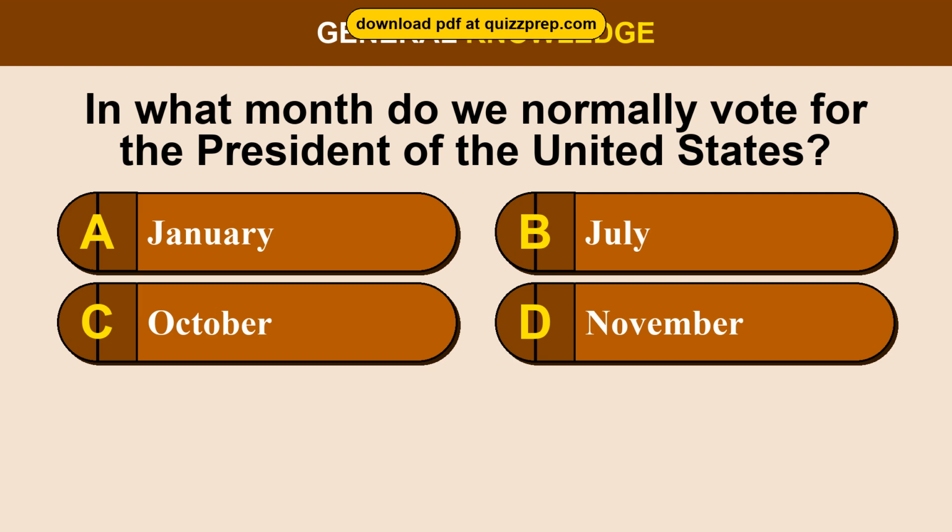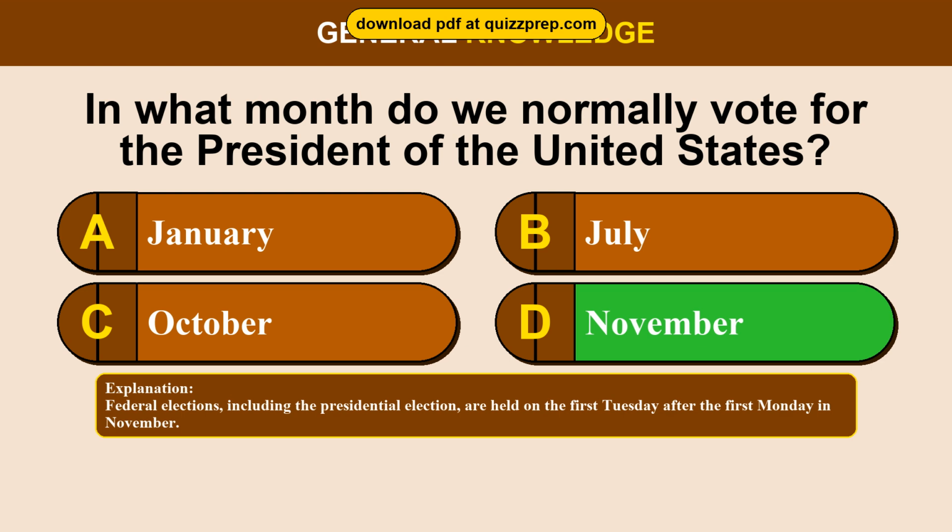Question 95. In what month do we normally vote for the President of the United States? Option A, January. Option B, July. Option C, October. Option D, November. The correct answer is option D, November. Federal elections, including the presidential election, are held on the first Tuesday after the first Monday in November.